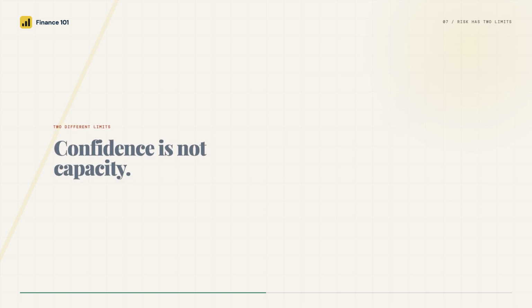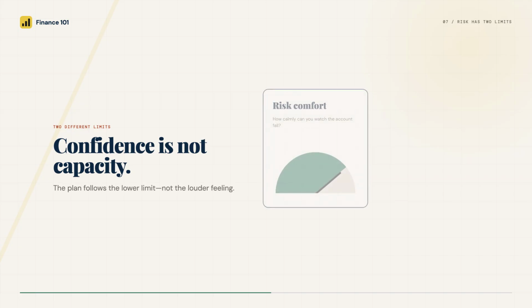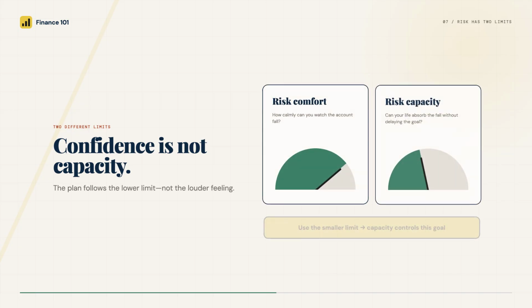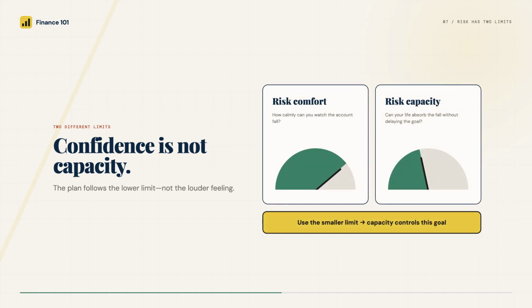Then check 2 kinds of risk. Risk comfort is how calmly you watch an account fall. Risk capacity is whether your life can absorb that fall. Maya might feel brave during a market rally, but if a drop forces her to delay the home purchase, her capacity for risk is lower than her confidence suggests. The smaller of those 2 limits should shape the plan.